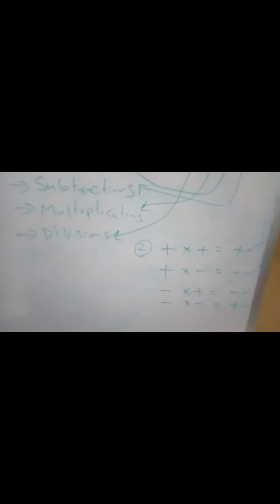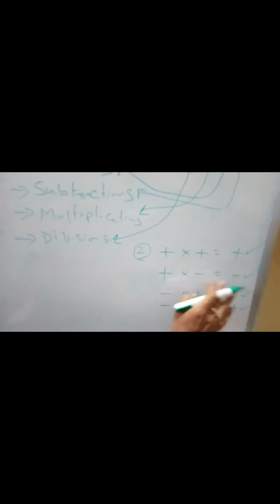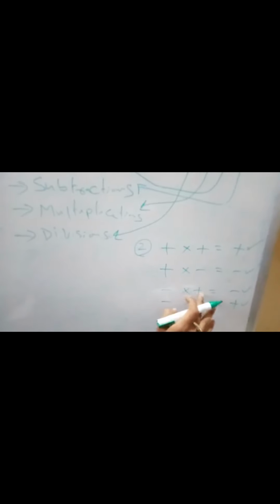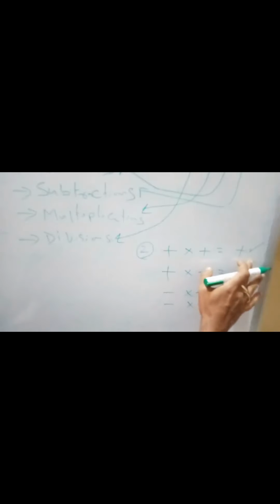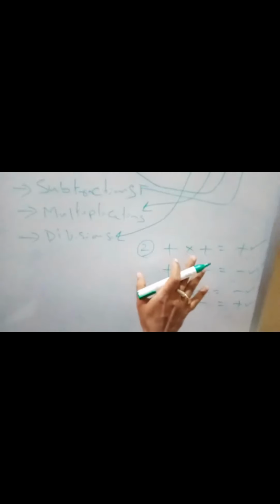It is very easy. If there is any plus and minus together, that becomes minus. If there is any minus and plus, that is minus. The remaining are positives. So plus are always plus only. Minus into minus equal to plus. So you have to learn it by heart, or keep it in your mind always.